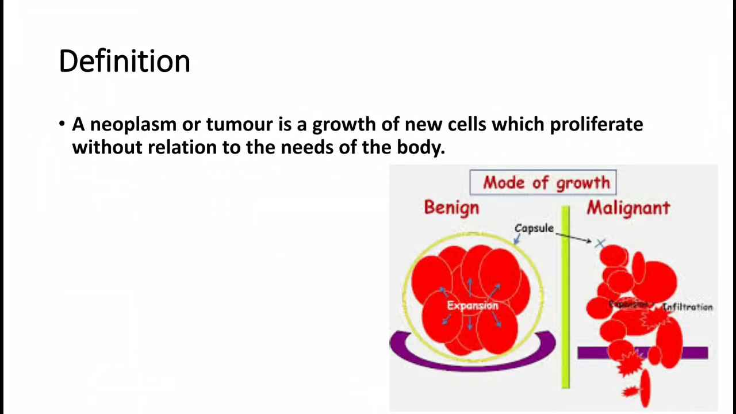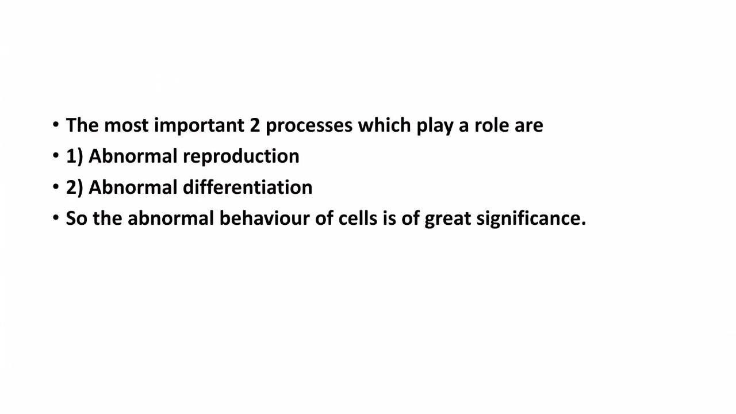Definition: a neoplasm or tumor is a growth of new cells which proliferate without relation to the needs of the body. The most important processes which play a role are: one, abnormal reproduction of cells; two, abnormal differentiation of cells. So the abnormal behavior of cells is of great significance.